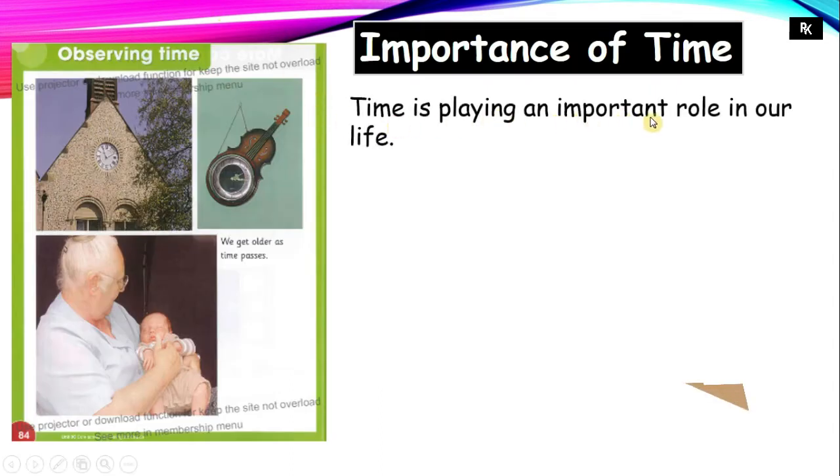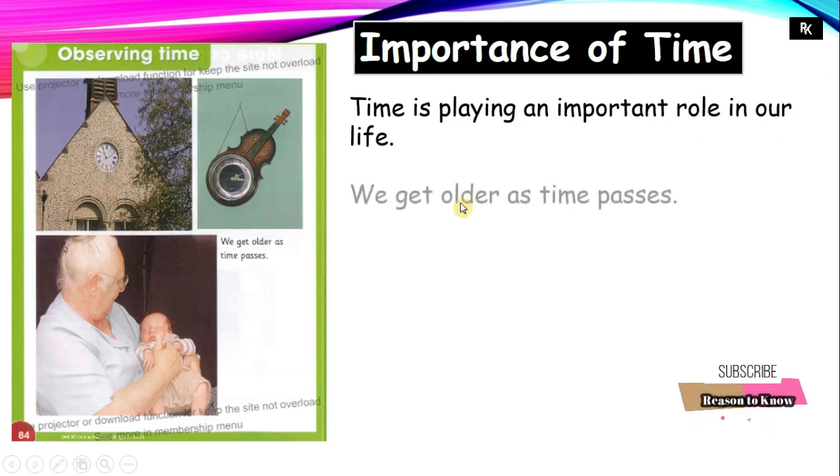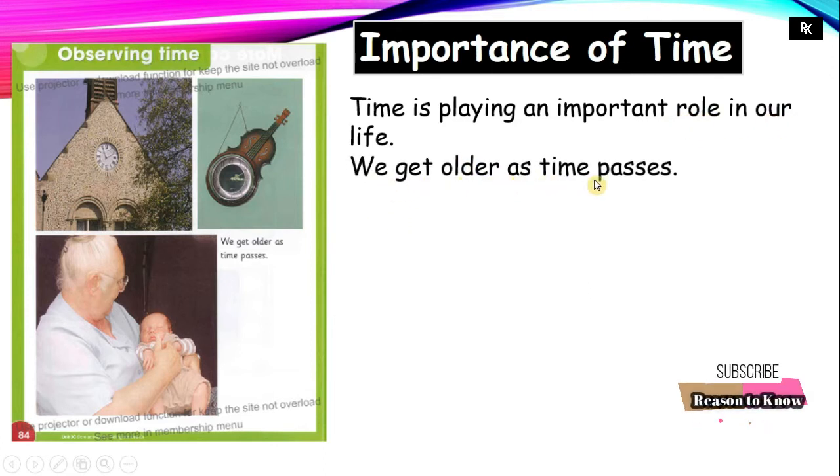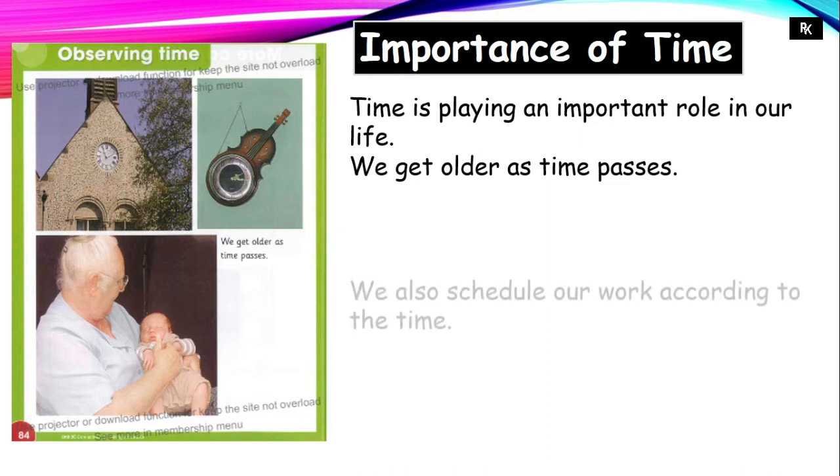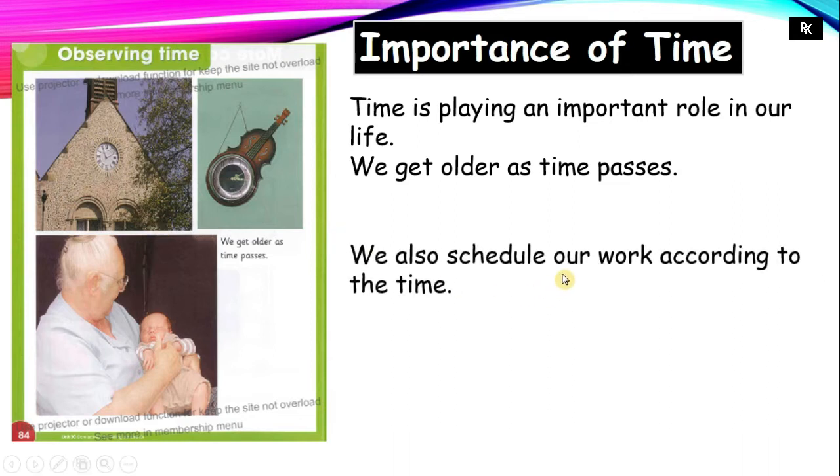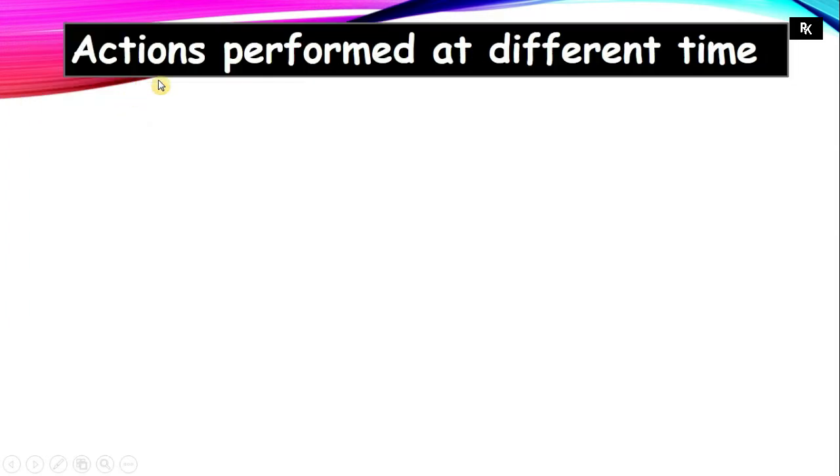Time is playing an important role in our life. Like we get older as time passes. That means if you are 6 years old at this time, after 10 years you will be older than this time. We also schedule our work according to the time. Let's get to know about the actions that we perform at different times.